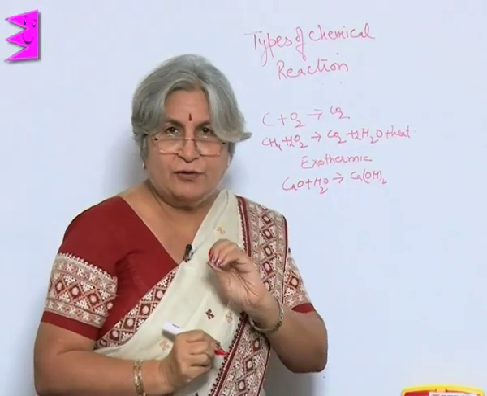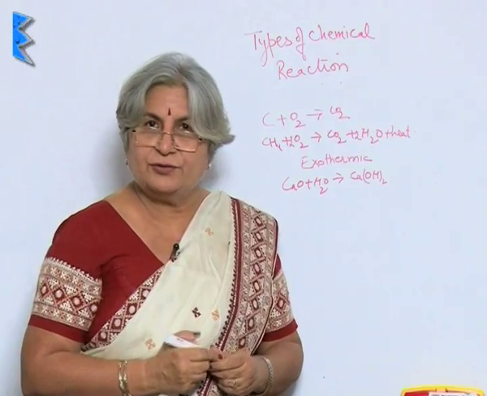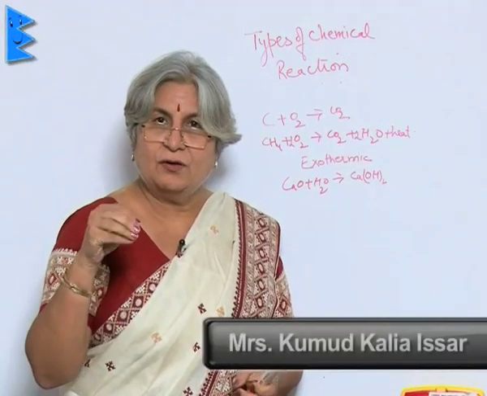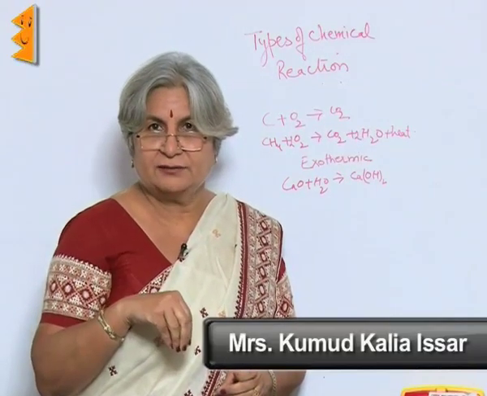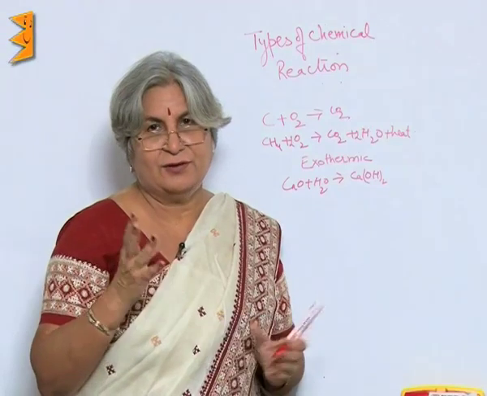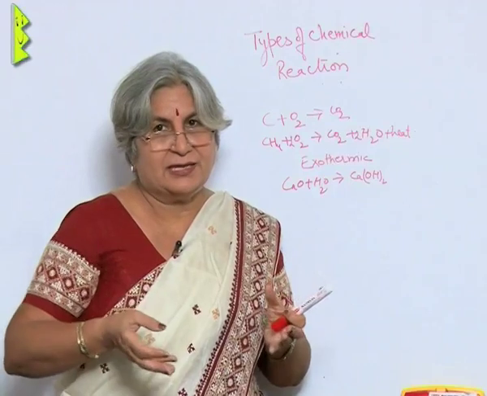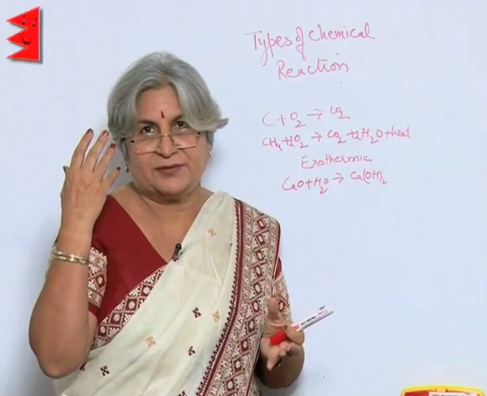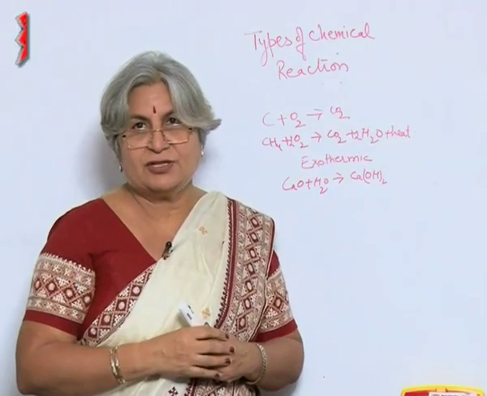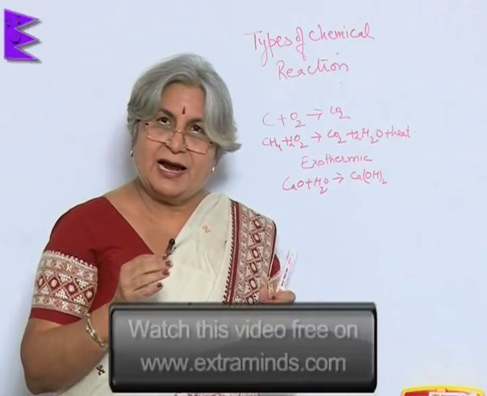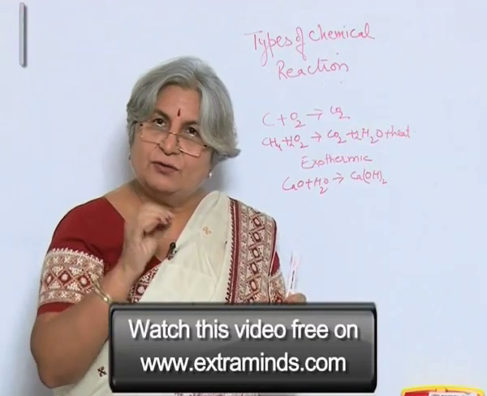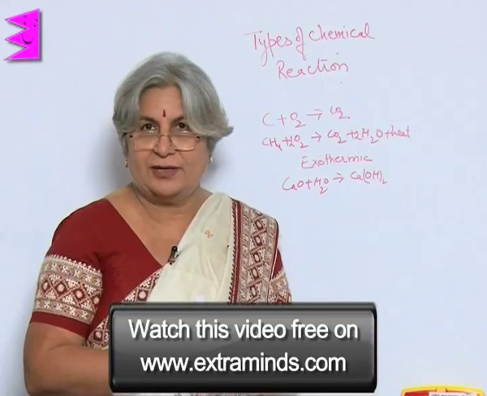If you want to dilute sulfuric acid, what will you do? Will you add water to sulfuric acid? Try it, you will be in difficulty. It will start boiling and there is every possibility that some drops may come on your face. So, usually the precaution is that we add sulfuric acid to water, and that also very slowly.